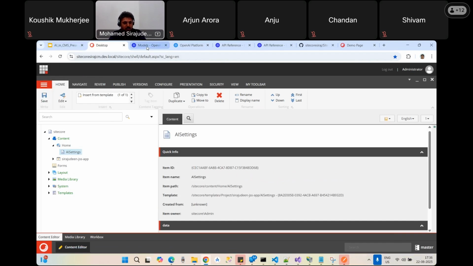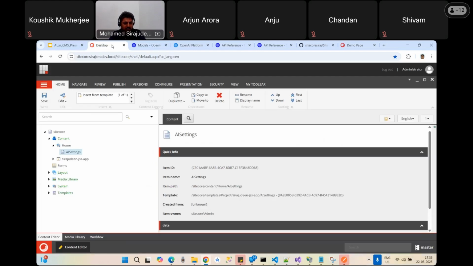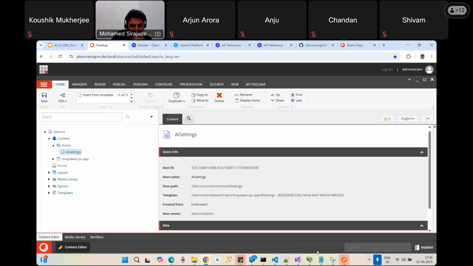By using that AI API key and this chat completion POST link, I'm passing the item ID, then the required field names and the respective language. Once I pass those, it provides the data.